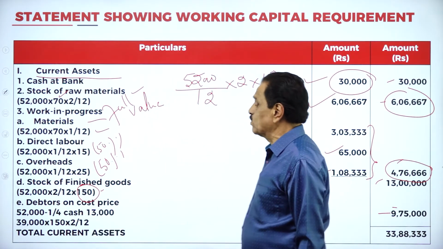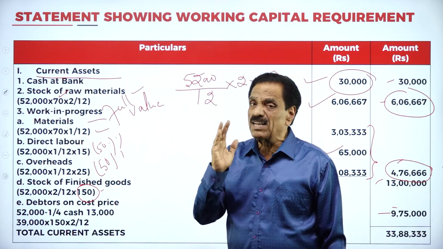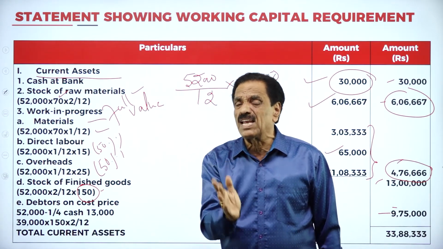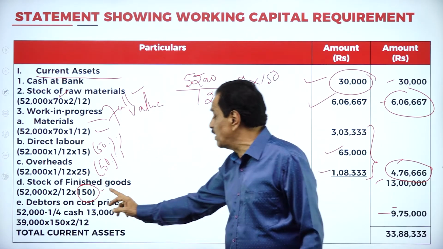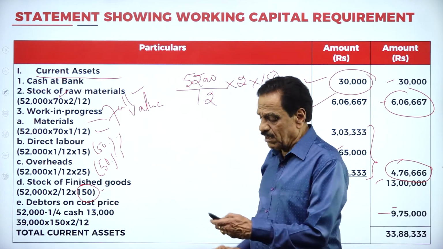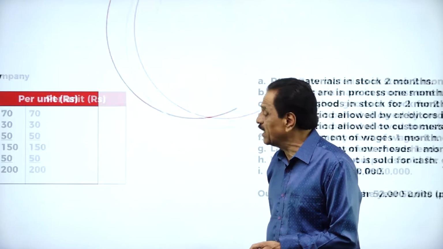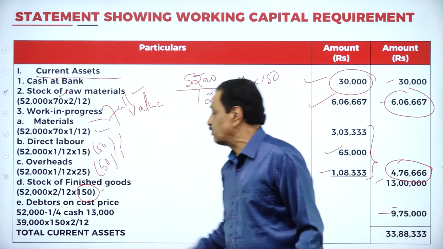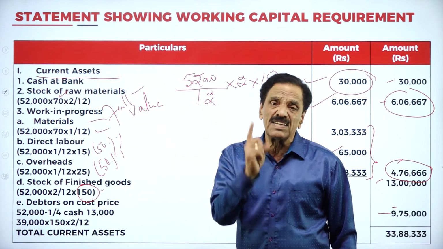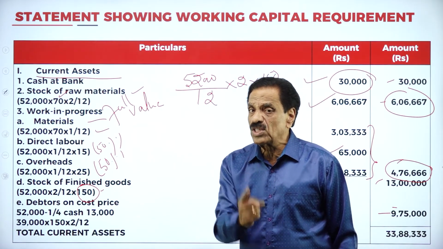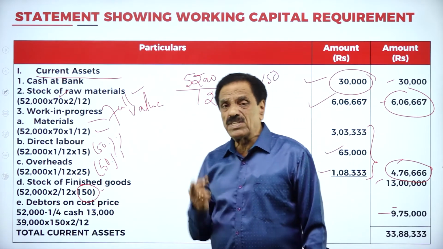Whereas the finished goods, stock of finished goods should be taken on the cost price, only on the cost price, unless the problem says on sale. So we'll take the cost price: 52,000 into 2 by 12 into 150, 150 is your cost price. Debtor also on the cost price, unless they mention on the sale. If they mention on the sale, we take the sale price also, which includes the profit.